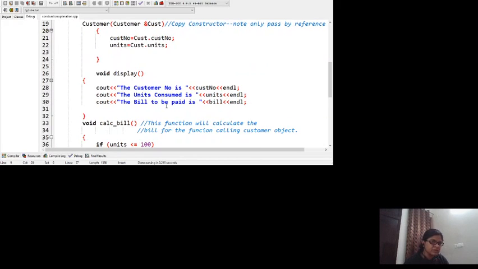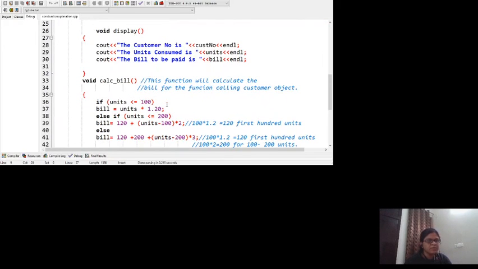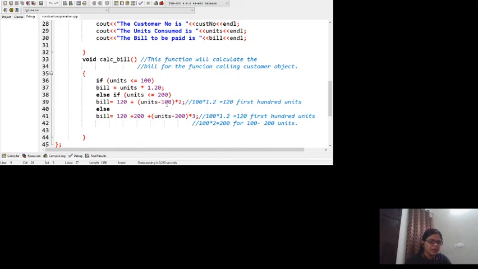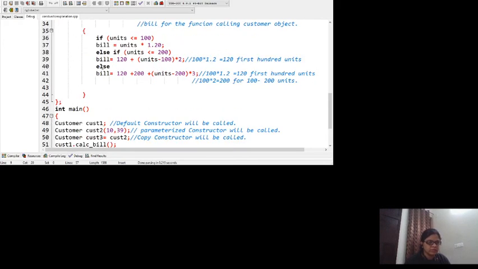A typical display member function, which is just used to display the values of the data members of the class. Another is calculate_bill. This is totally policy based. We told in the PPT we will compute the bill attribute for the calling object. The object which calls this function, it will compute the bill for that object.